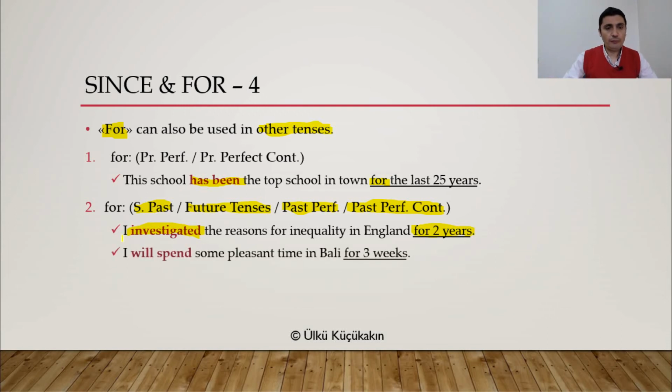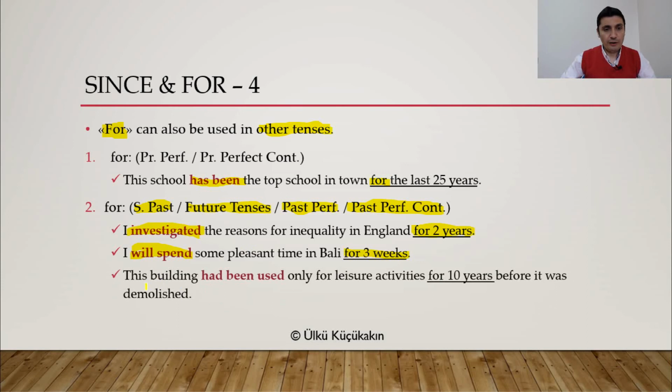Or, I will spend some pleasant time in Bali for 3 weeks. Again, for 3 weeks is the duration. It's how long? 3 weeks. But I will spend it in the future.